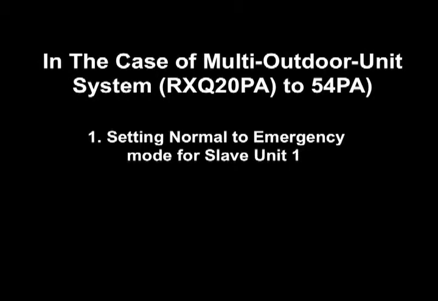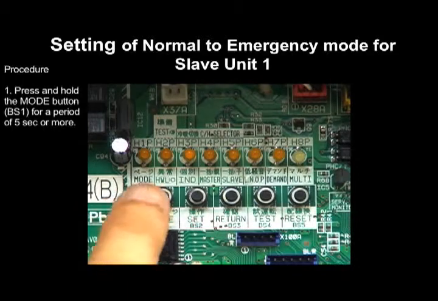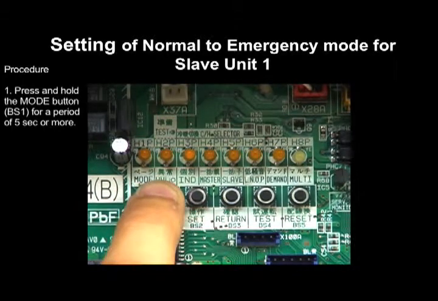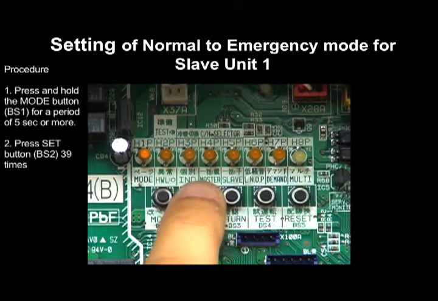Number 1. Setting of normal to emergency mode for the Slave Unit 1. In order to set the Slave Unit 1 to Operation Prohibition mode, set number 39 of Setting Mode 2 to Slave 1 Operation Prohibition. Press and hold the Mode button BS1 for a period of 5 seconds or more. Press the Set button BS2 39 times.